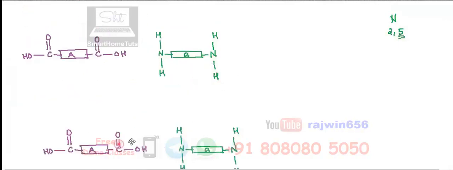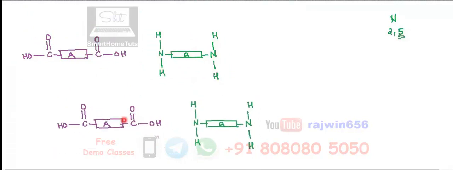So what I'm doing basically over here, I'm going to remove this OH from here. This hydrogen is gone from here, so that H and OH are gone, and one bond of nitrogen is remaining, because the valency of nitrogen is 3.